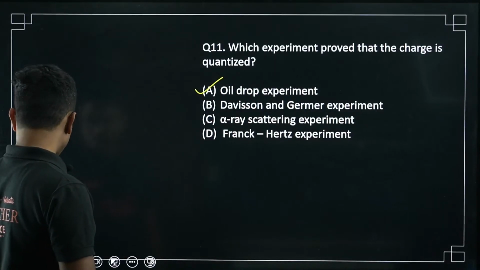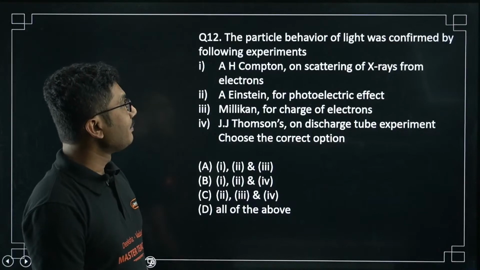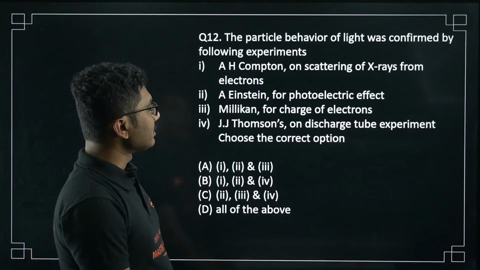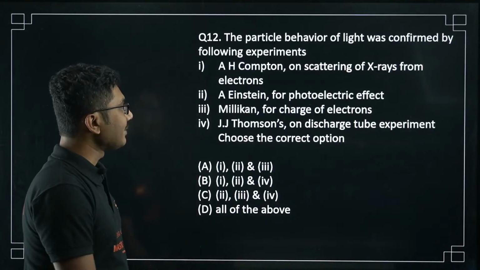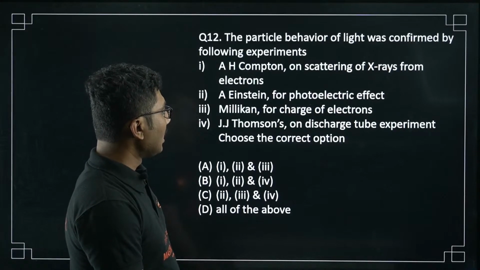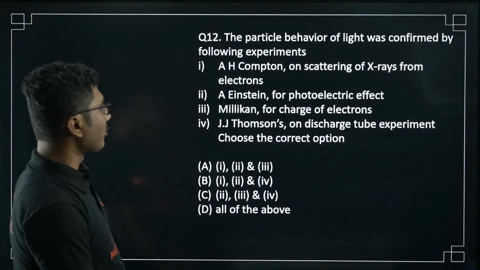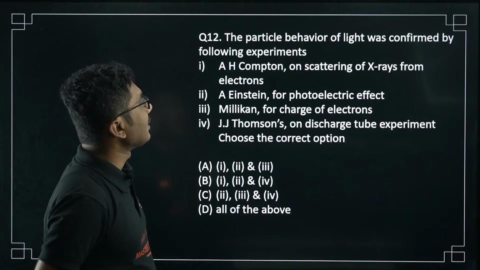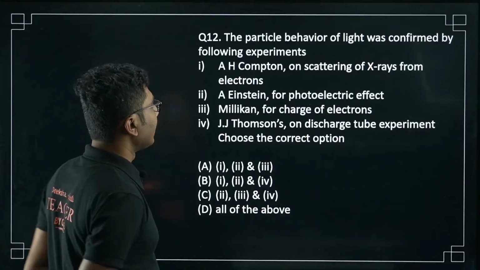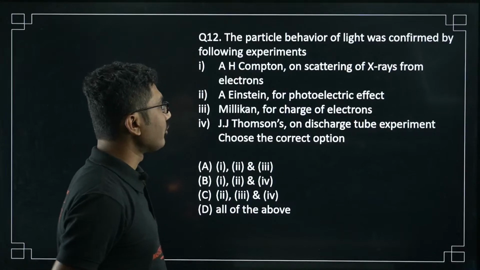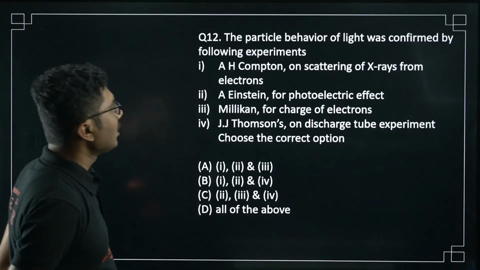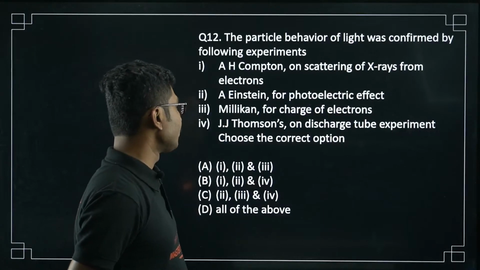Next. The particle behavior of light was confirmed by which experiment? A.H. Compton on scattering of X-rays from electrons, Albert Einstein for the photoelectric effect, Millikan for the charge of the electron, J.J. Thomson on the discharge tube experiment. Choose the correct option. Which of the following experiments proved the particle behavior of light? Compton's scattering experiment, Einstein's photoelectric experiment, Millikan for the charge of electrons, Thomson for the discharge tube experiment.